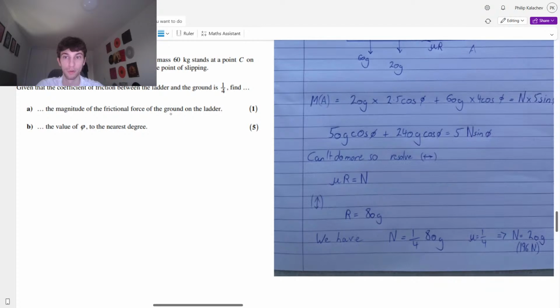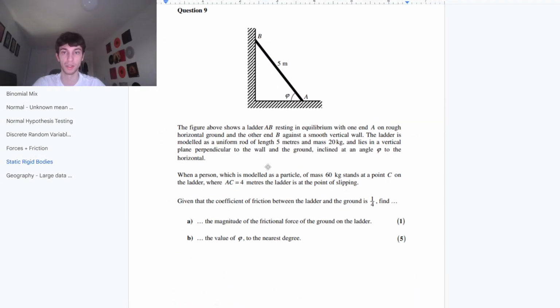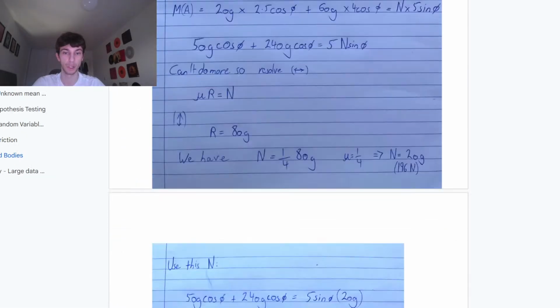So that's the magnitude of the frictional force of the ground on the ladder. Okay, let's just continue on, guys. And then we want to find the value of the angle. I don't even know if I answered the question. I just wanted to do this to be clear, but to show you guys it's always the same thing.